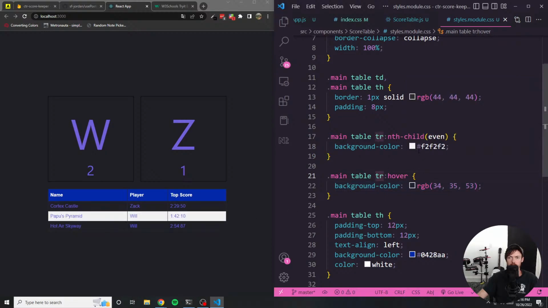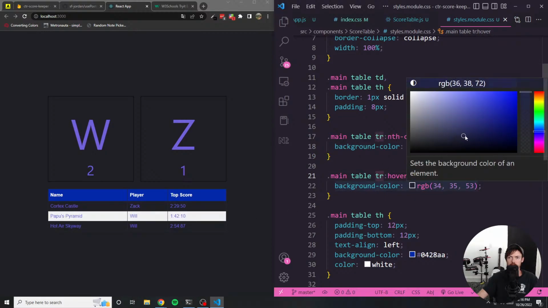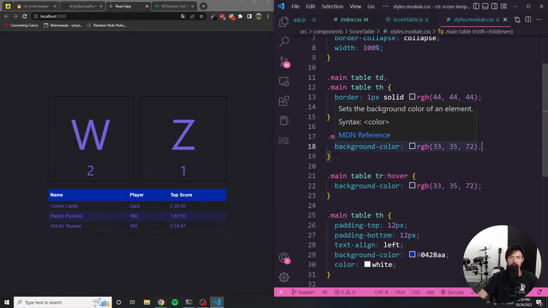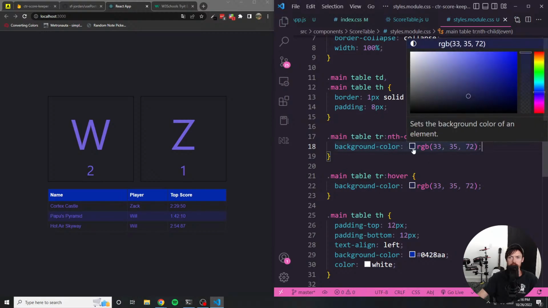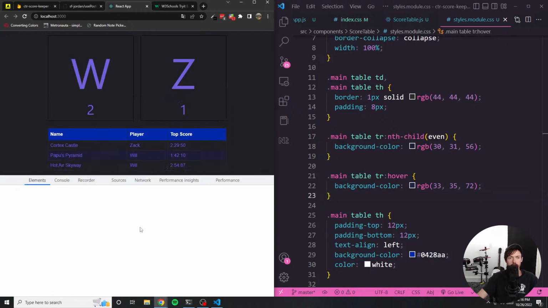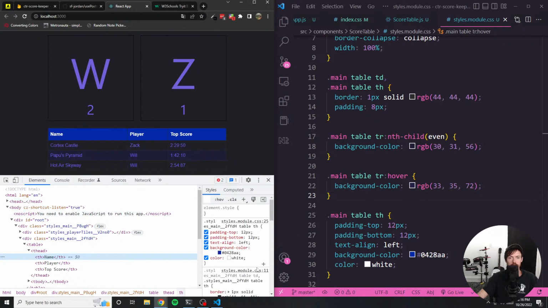I think that's okay, but honestly, that's better. That's better. So let's take this and set the background color of the even ones to a slightly, so much contrast. There we go. What do we think of that? Obviously, I'm changing the color of this as well, which I can quickly do here.